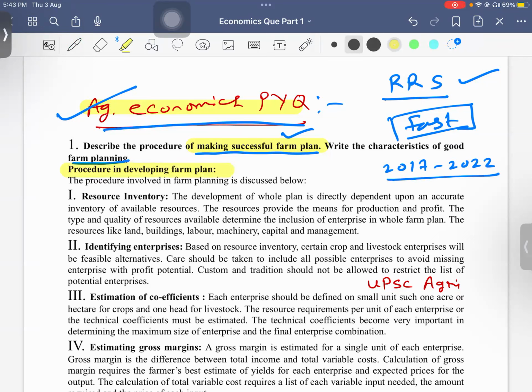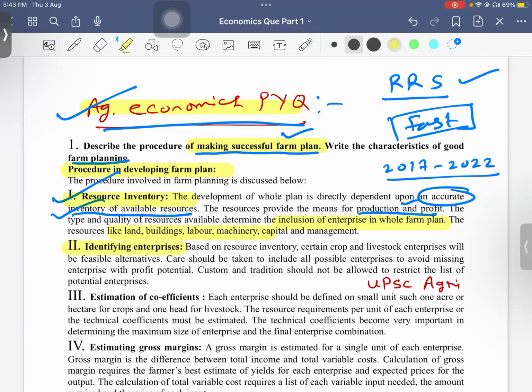So the procedure in developing a farm plan. What is it? First is resource inventory, meaning whether the resources which are required are with us or not. It directly depends upon the accurate inventory of available resources. The resources provide the means of production and profit. The type and quality of resources available determine the inclusion of an enterprise in the whole farm plan. So based on our resource inventory, we choose the enterprise we are going to involve. Land, labor, machinery, all these things depend on it.